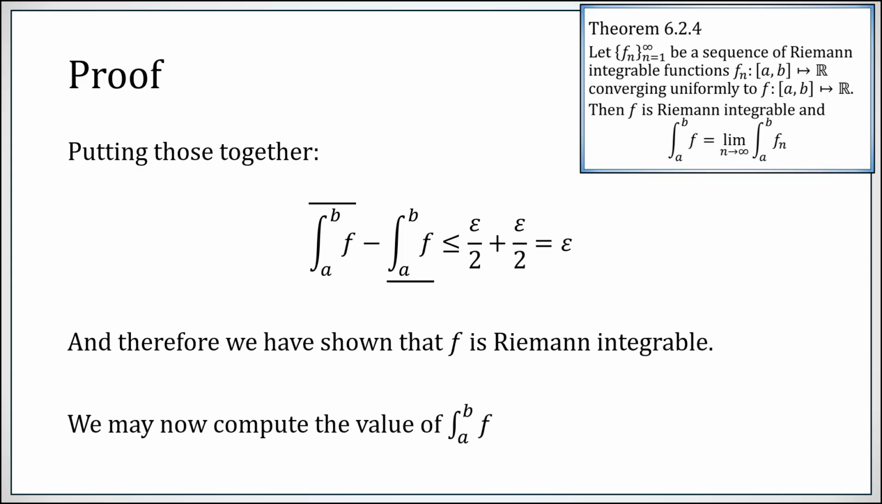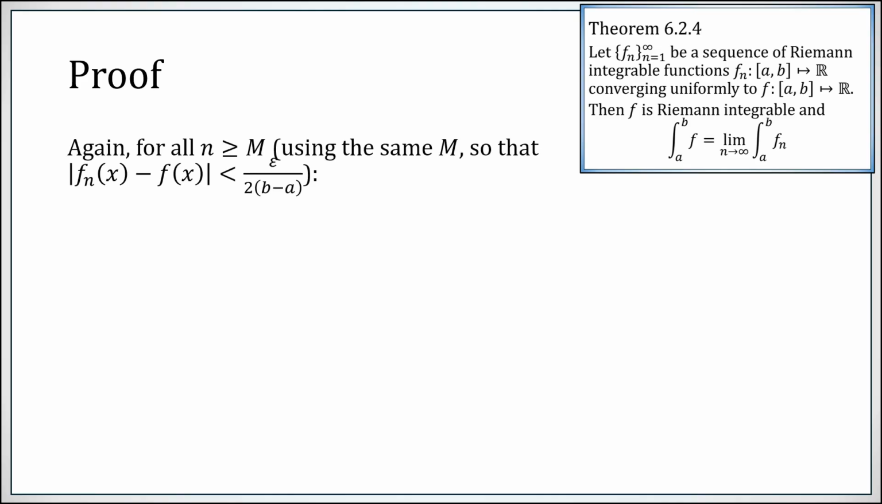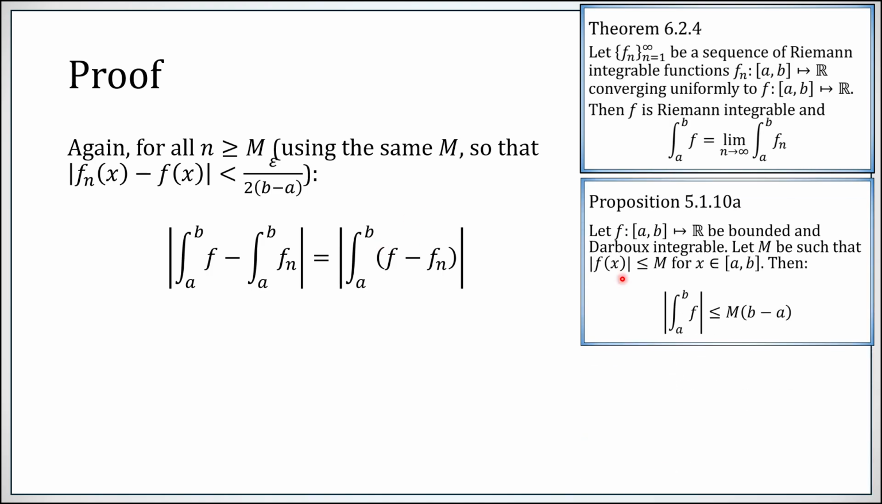Now that we know f is integrable, let's try to compute the value of the integral. Now, as it turns out, computing the value of the integral is pretty straightforward now that we know it has a value to begin with. So, for sufficiently large index, we still know that the difference between fn and f across the entire interval is no larger than epsilon over 2 times b minus a. So, let's take the absolute value of this difference, in other words, the absolute value of the integral of this difference. Recall this old result.